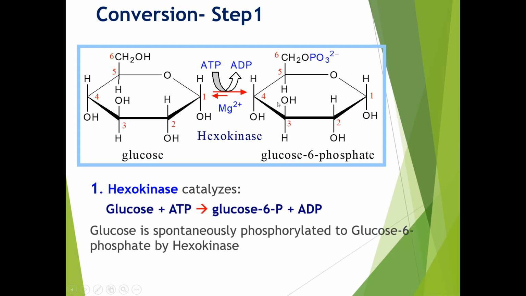So this is the overall reaction along with the structure. The glucose molecule and ATP are the requirements for this first step, and they get converted into glucose 6-phosphate and adenosine diphosphate. So glucose is spontaneously phosphorylated to glucose 6-phosphate by the hexokinase enzyme. The ATP binds to the enzyme as a complex with the magnesium ion.